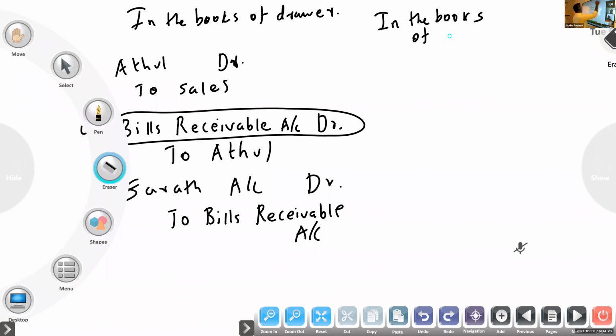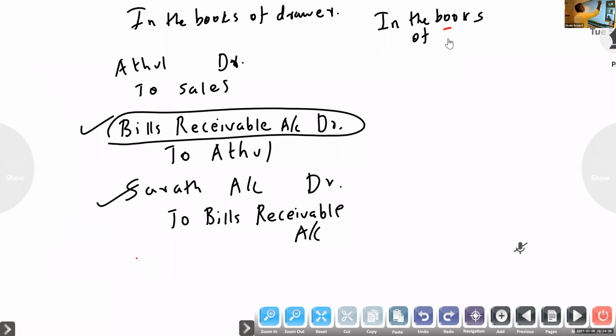So now I will write in the books of endorsee, Sharath. Sharath received a bill from Karthik. You look at that from the point of view of the books of Sharath. Sharath received a bill from Karthik, so the first entry will be bills receivable account debtor to Karthik.